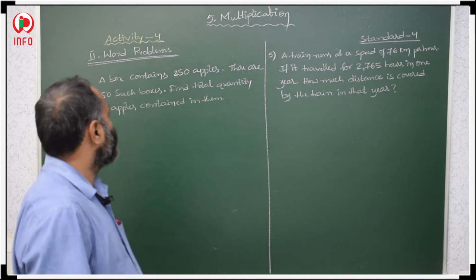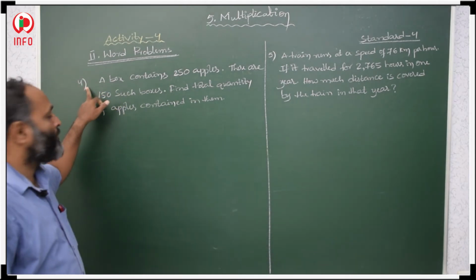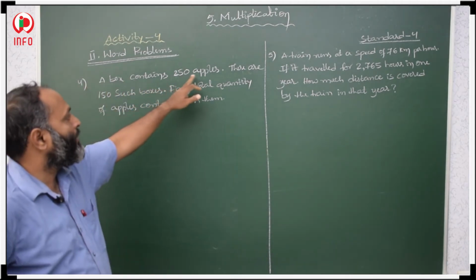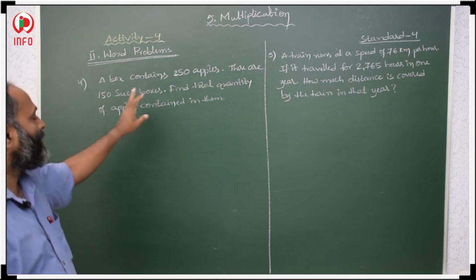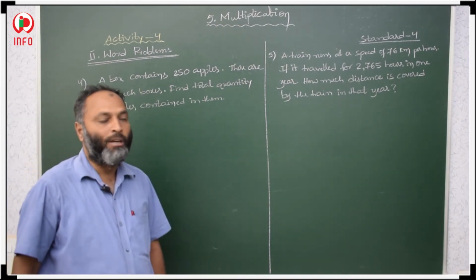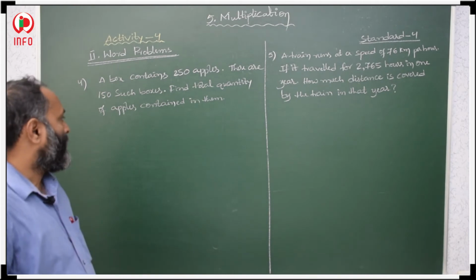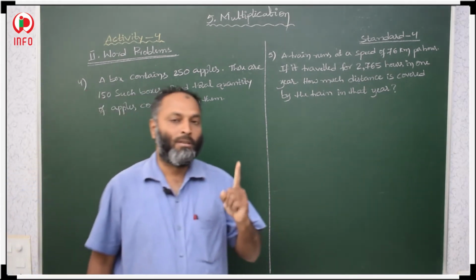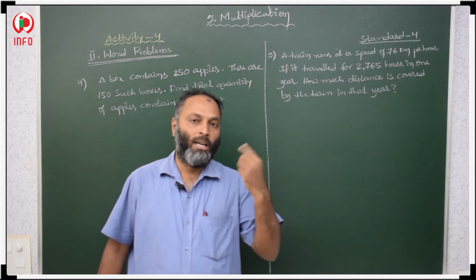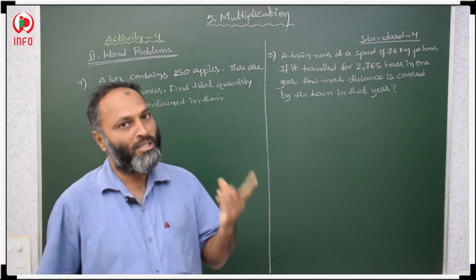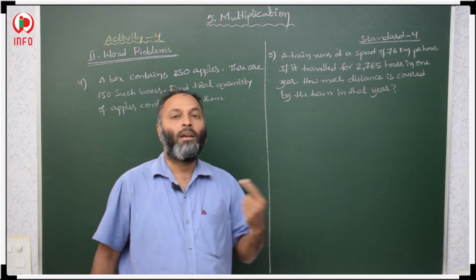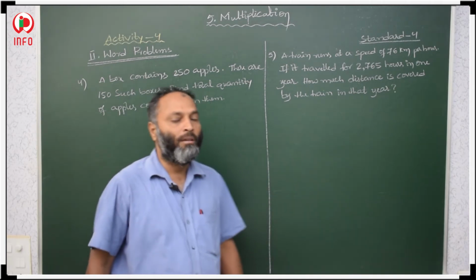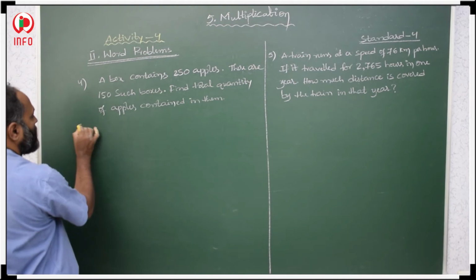Here, first, in this fourth question, a box contains 250 apples. There are 150 such boxes. Find the quantity of apples contained in them. Here, one box is given and he is asking about 150 boxes. So, 1 is given, more he is asking. So, that means we have to multiply.